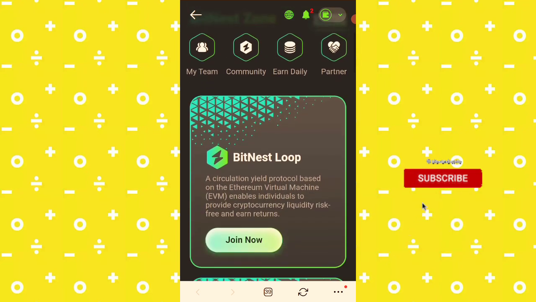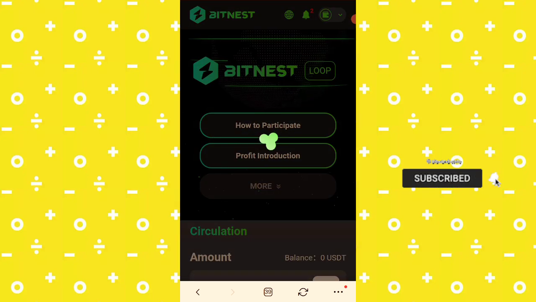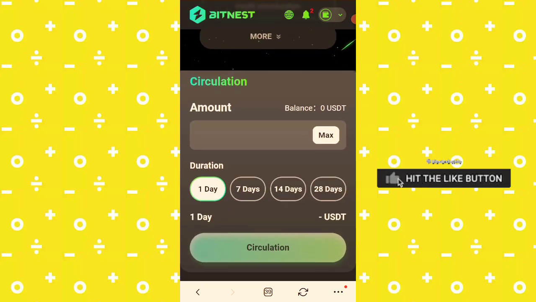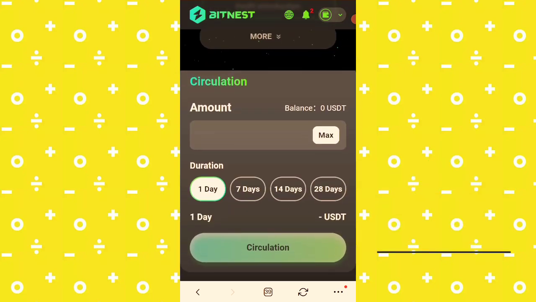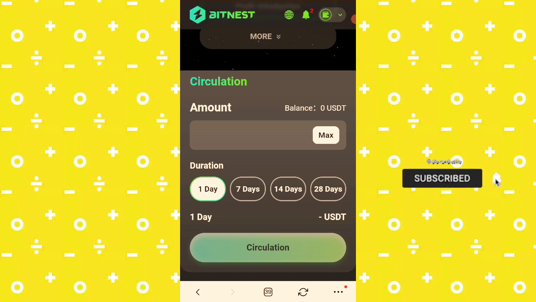To get started, click on this Bitnest loop. On this Bitnest loop, because you have connected your wallet, you'll be seeing your available balance. I do not have USDT on this OKX wallet. I'm just using the OKX wallet as an example. I actually use Token Pocket. I'm just showing you that you can as well use OKX, Trust Wallet, Token Pocket, or MetaMask. If I had USDT here, you would see it show here.